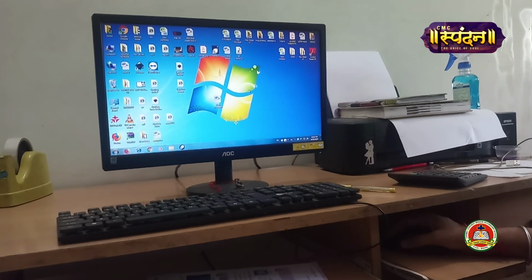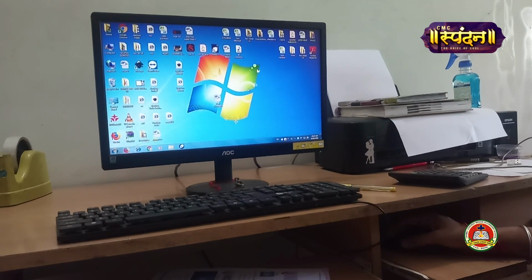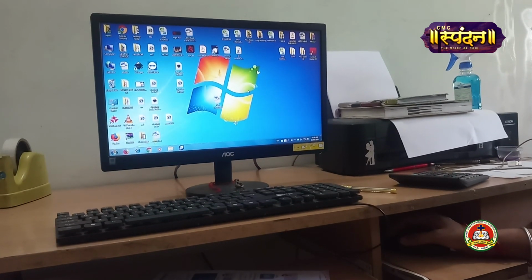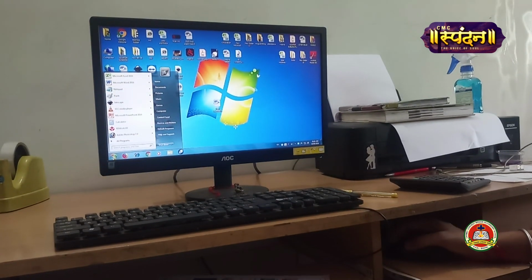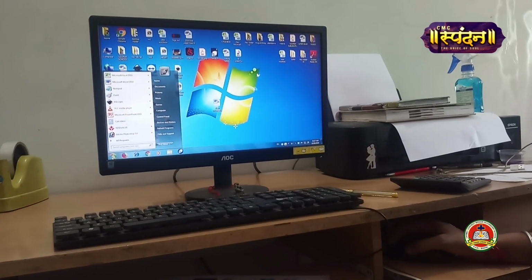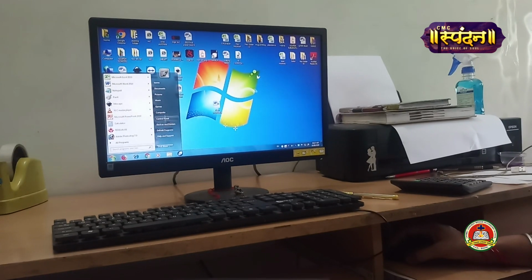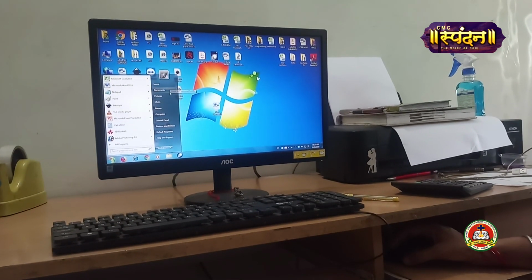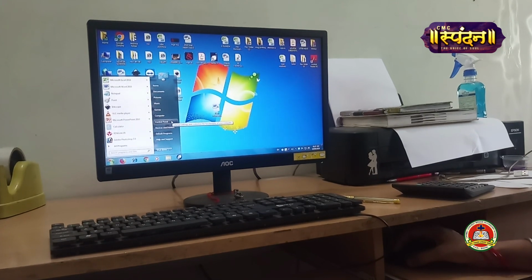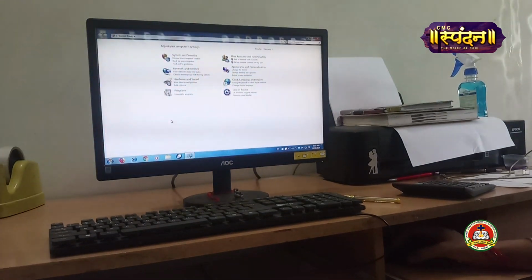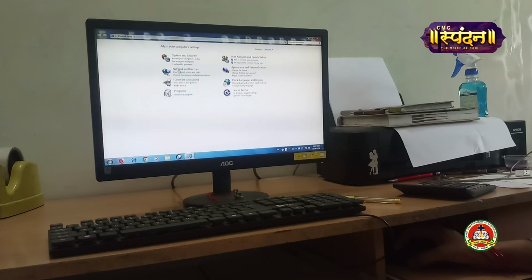Now best part of Windows 7 we have, that is control panel. Now control panel, what is control panel? When you go to your start button, just click on your start button with the help of the mouse. Can you see on the right hand side there are many tabs, home, document, pictures. One such tab among them is control panel. As soon as you click on the control panel, can you see so many features are given there.